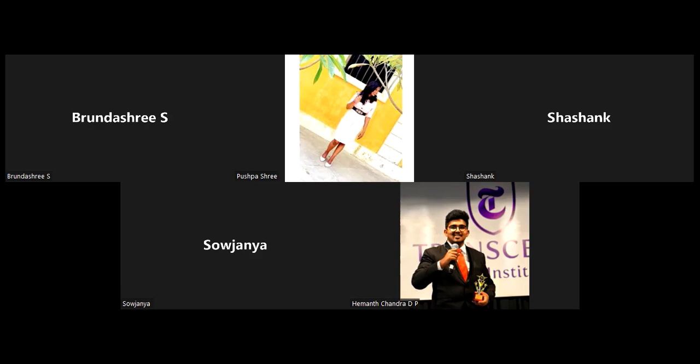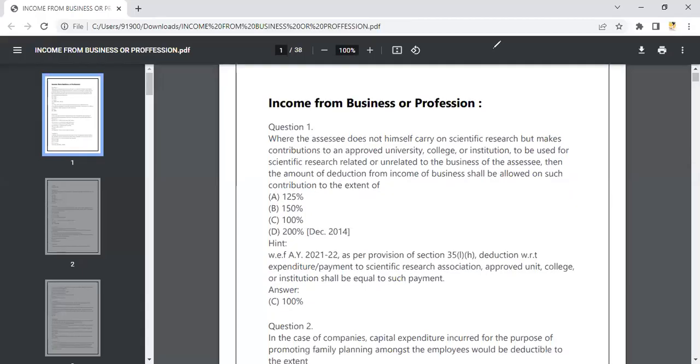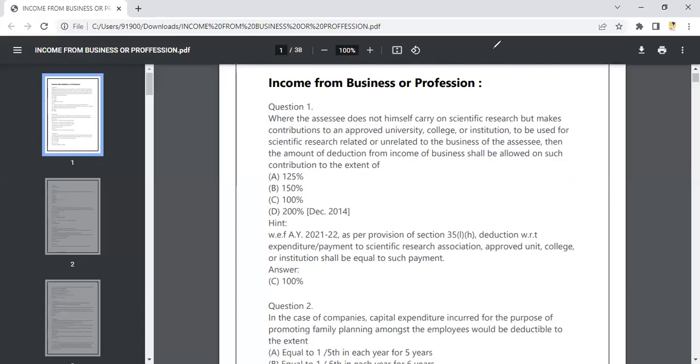So the next is our problems. We'll go with our problems now. I'll just share my screen with you. Yeah. So here is the problem you can see, income from business or profession. The first question: the assessee does not himself carry on scientific research.